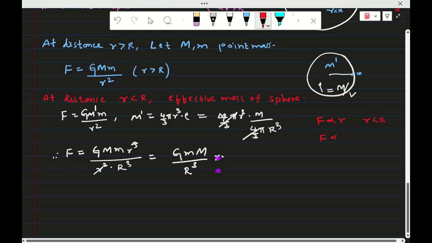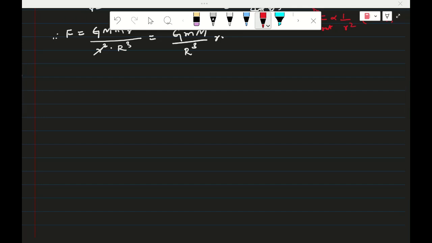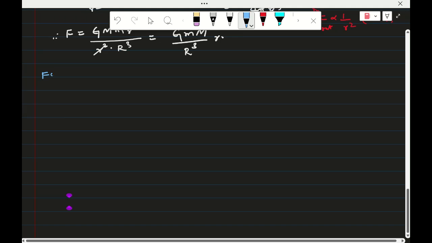The force is inversely proportional to 1 by r square for the points at a distance greater than R, meaning outside. So this is outside, and this is inside the sphere. So this is about the force. Now we will find out the force in different cases, the applications of force.